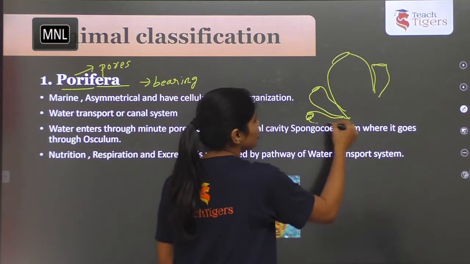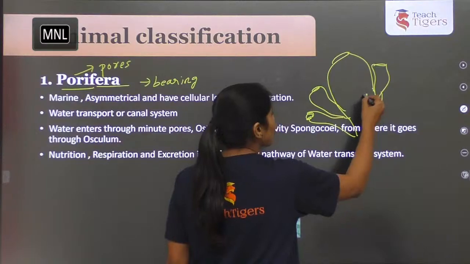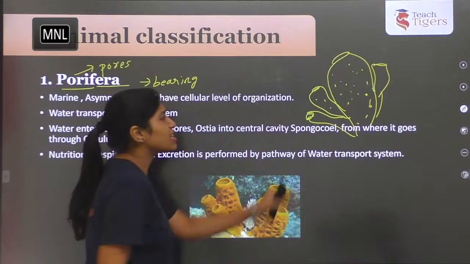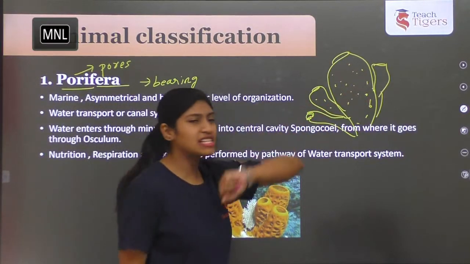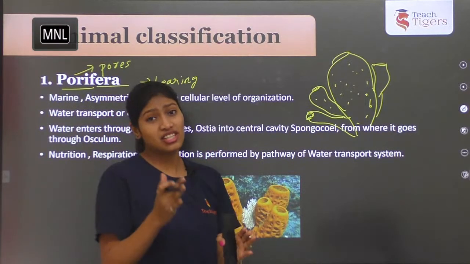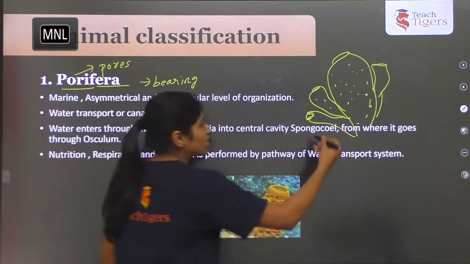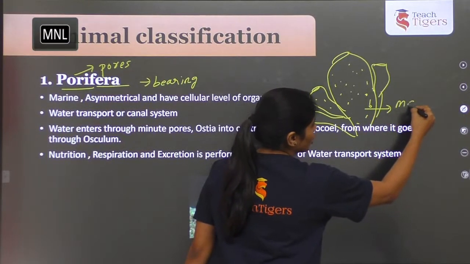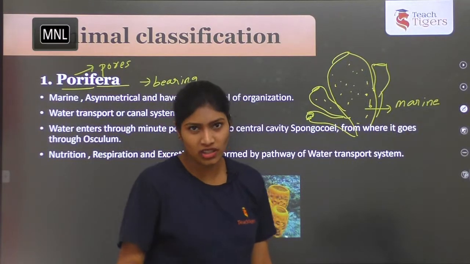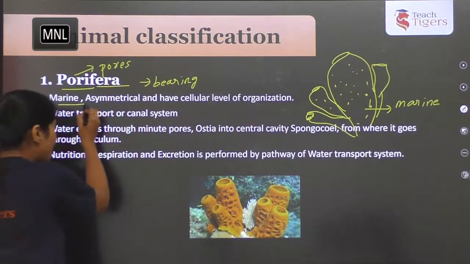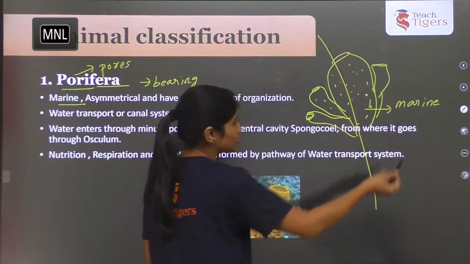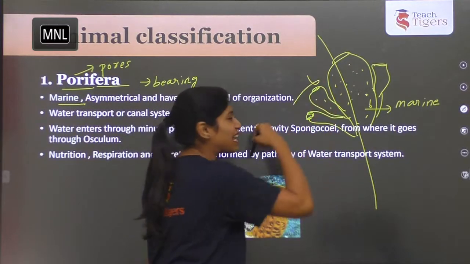Yes, that is what we have discussed already. And they have pores all over their body. What is the function of these pores? This is how it looks. So pore-bearing organisms are called poriferans. What is the characteristic feature of these poriferans? These are all marine organisms, inside the water. Marine means what? Salt water, sea. They exhibit asymmetry. Can I divide this sponge into equal halves? Not possible. So they exhibit asymmetry.